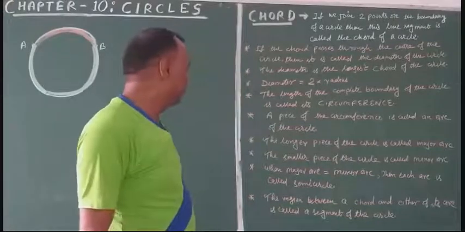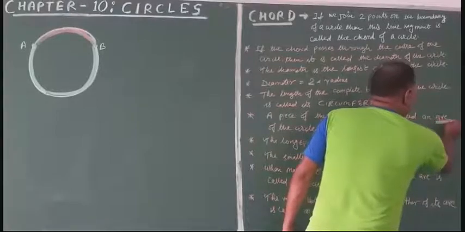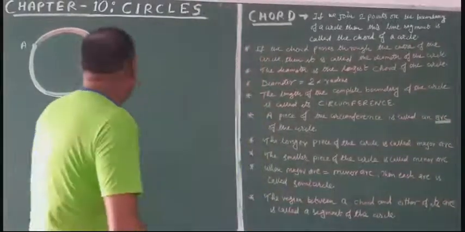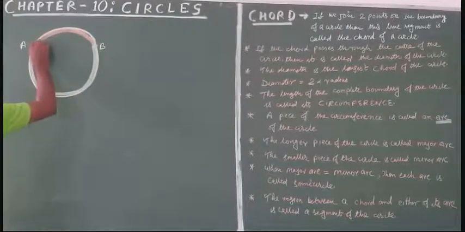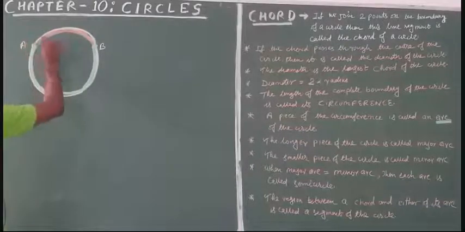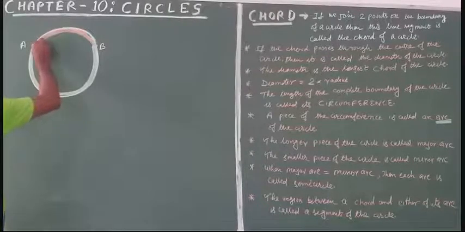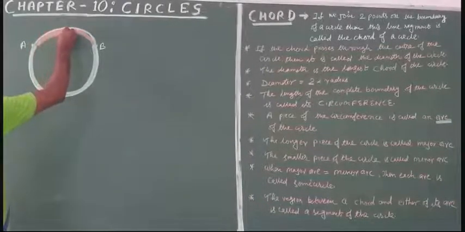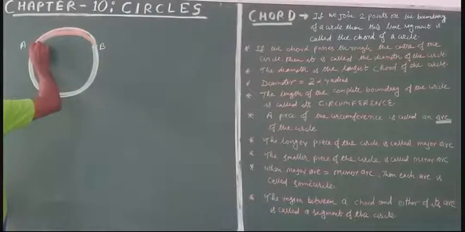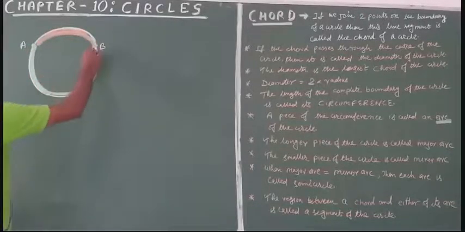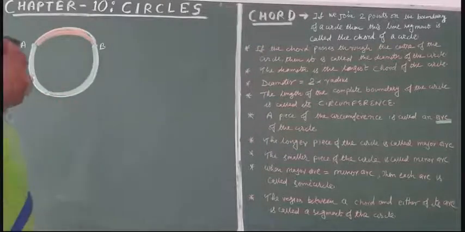Next thing is arc. What is an arc? Now just look here. Suppose this is the first point and this is the second point, point A and point B. I am joining this in saffron color, and from the downward side I am joining this in light blue color.